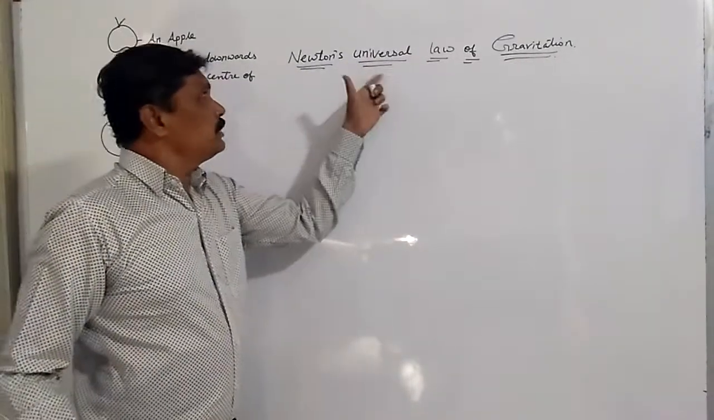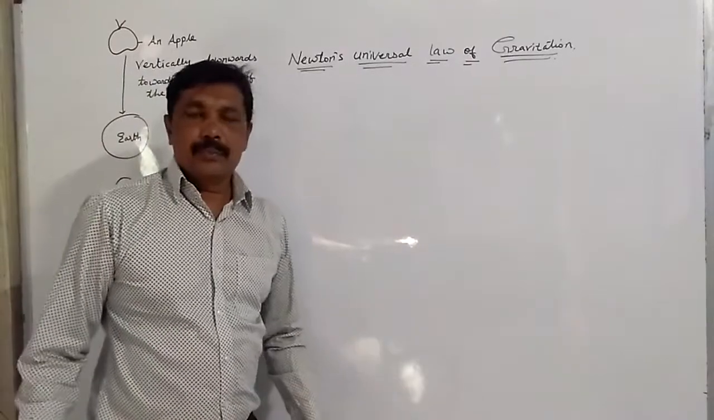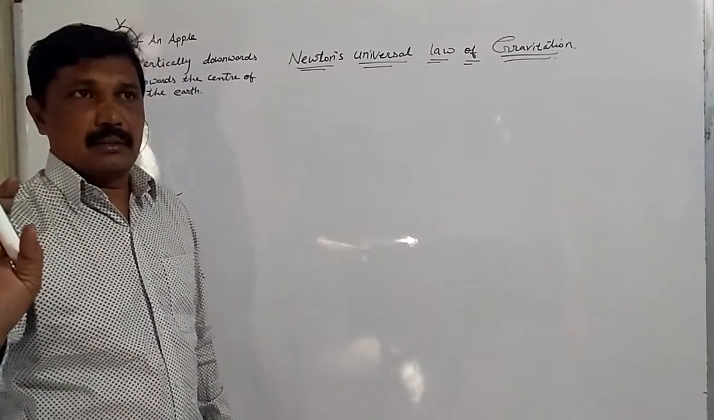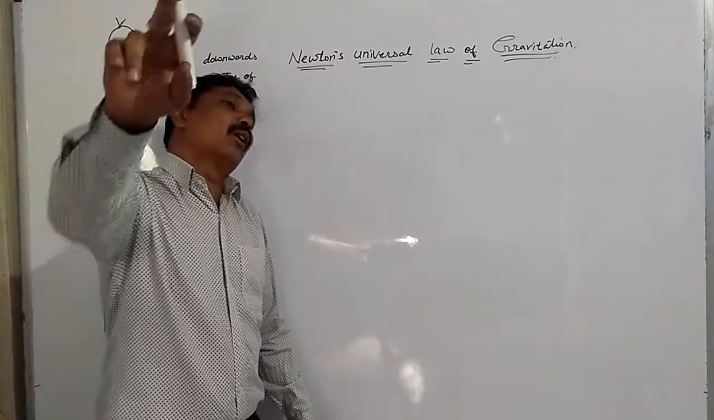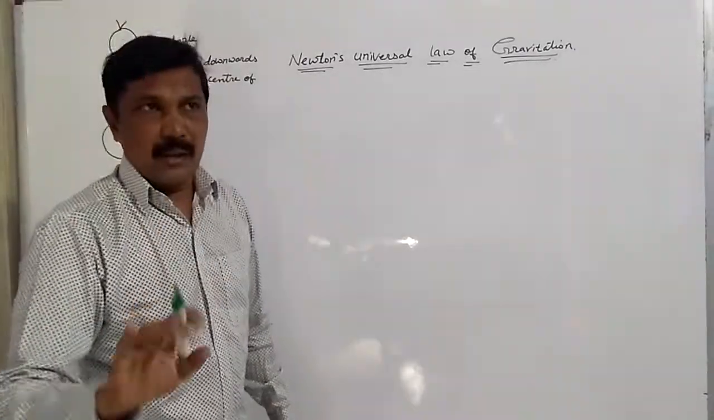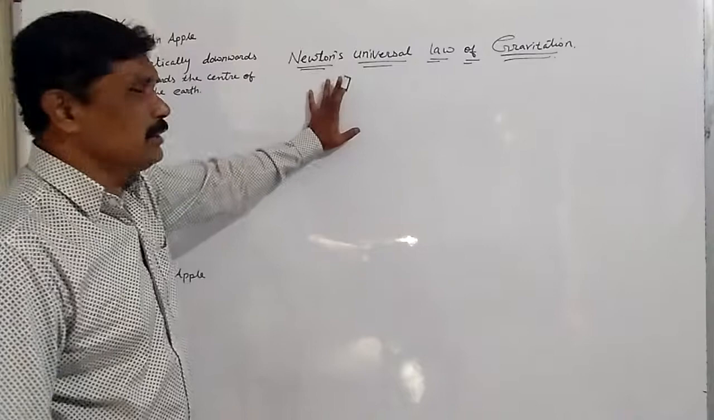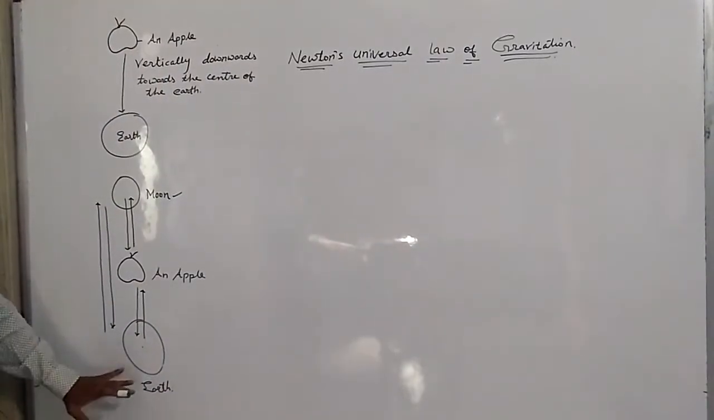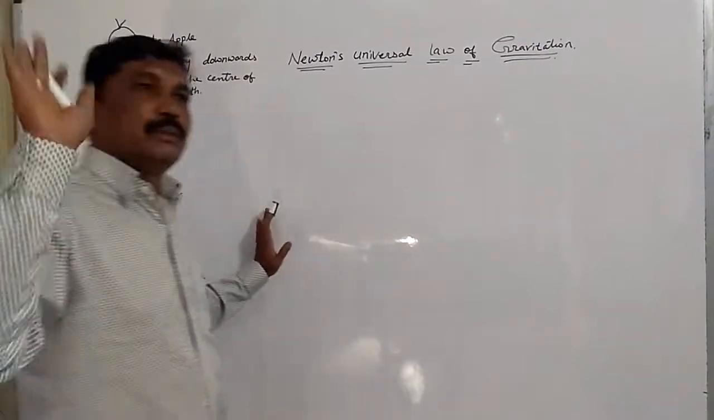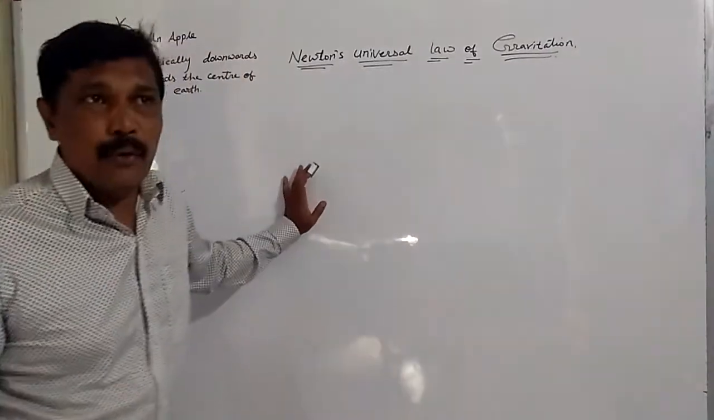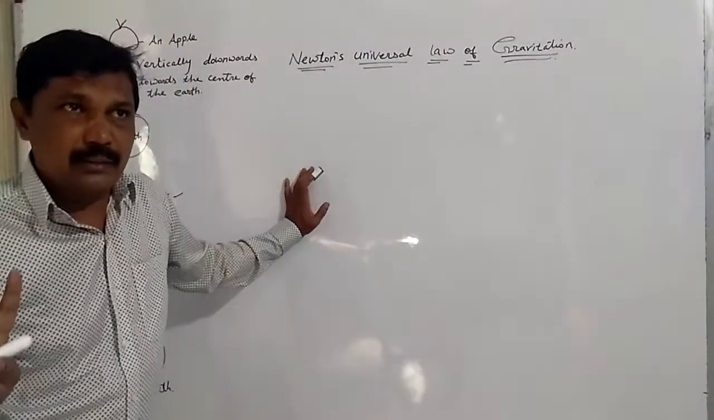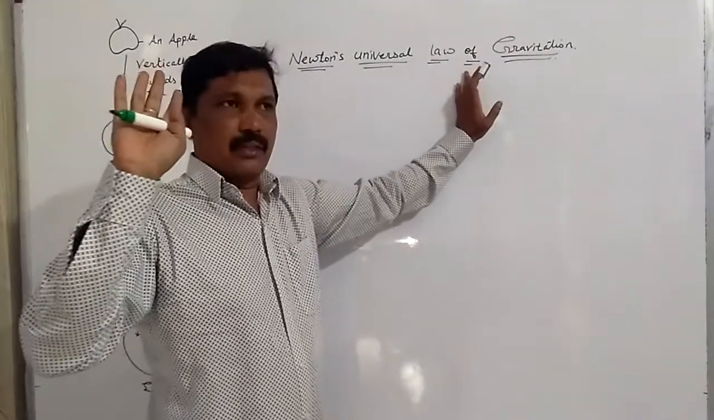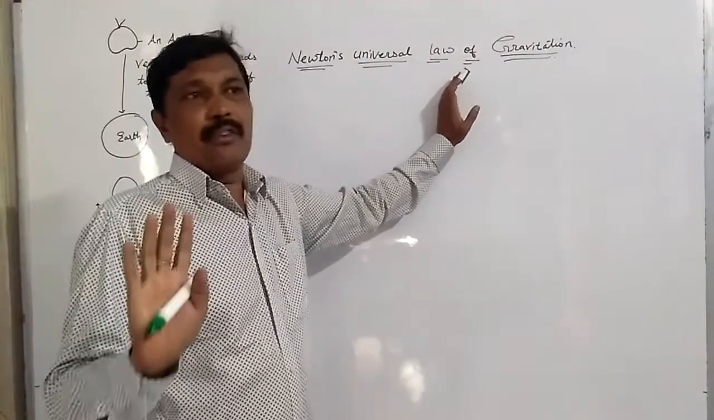According to Newton's universal law of gravitation, every object in the universe attracts every other object in the universe by a force. So gravitational force is not related only between an object and the earth. It is related to each and every object in the universe, and therefore Newton has stated the law of gravitation. That is the universal law of gravitation.